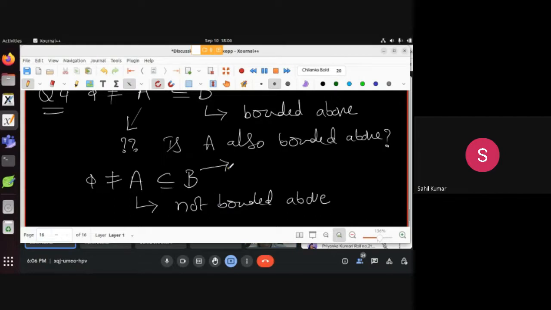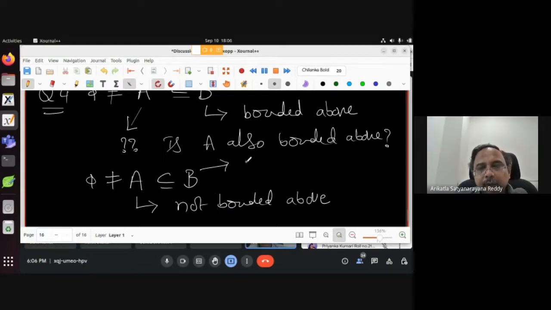This is also not bounded above, right? Yeah, we just now proved this is actually the contrapositive only. If B is bounded above, then A is also bounded above. That gives a contradiction. So if this is not bounded above, then B is also not bounded above, right? Wonderful. It is clear. It's not bounded above, right?